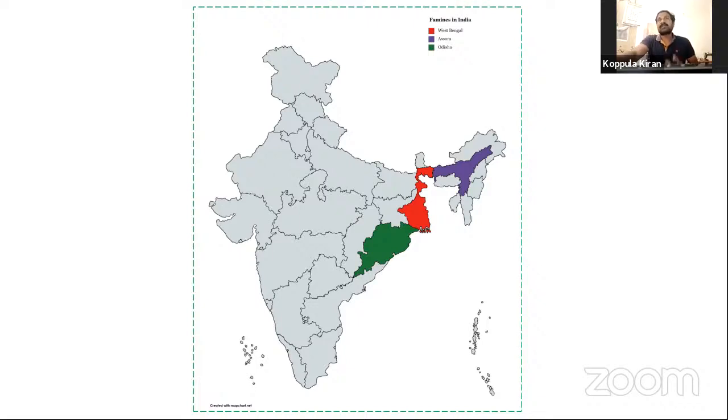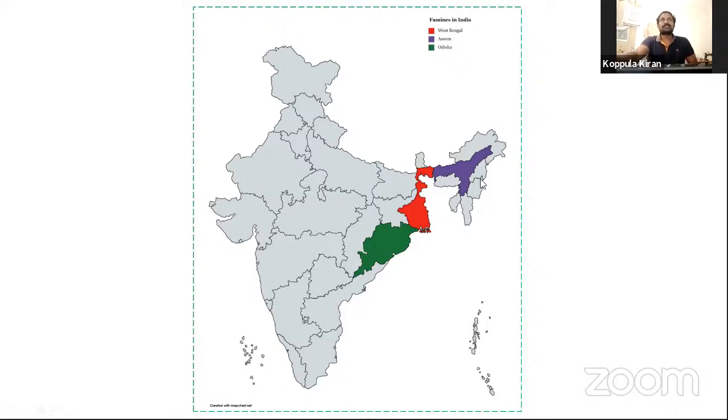This period is very important to us because of the famines that occurred in India. A major famine occurred in India. Look at this once again. These three states are the major states affected by the famines in 1943 in Bengal.